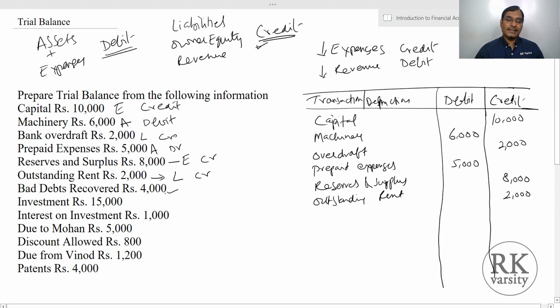Then bad debts recovered. So there is an increase in your revenue. So this is a credit. Bad debts recovered, this is 4000. Then investment is an asset, so it should be on the debit side.